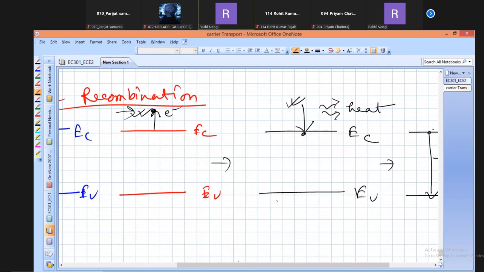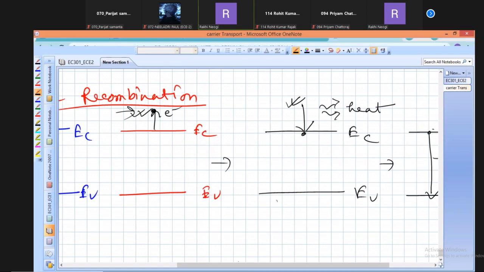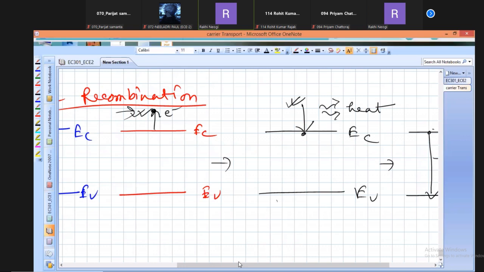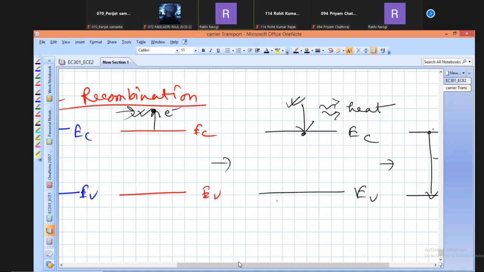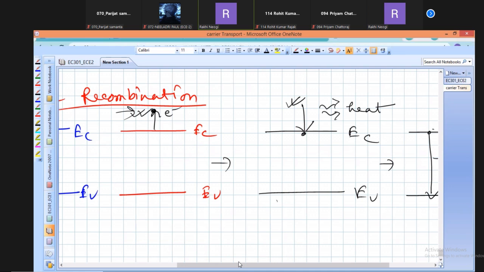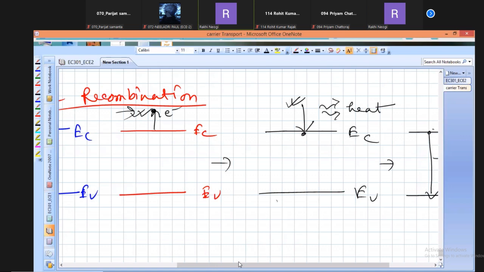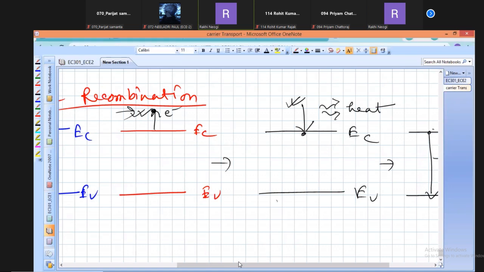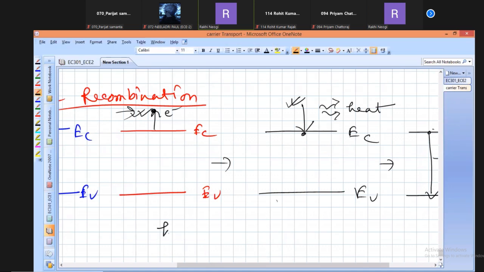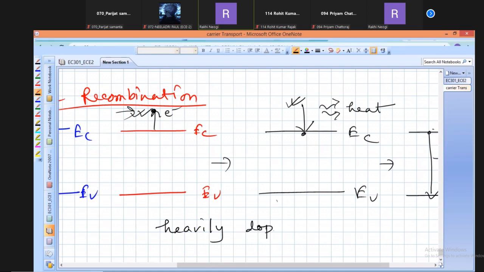But where radiation is observed is whenever the electron makes the transition from the higher energy state in the conduction band to the bottom of the conduction band. Here, during this transition, it is emitted. This type of recombination is observed in heavily doped materials. Specific recombination is observed for specific types of semiconductors, observed in doped materials.